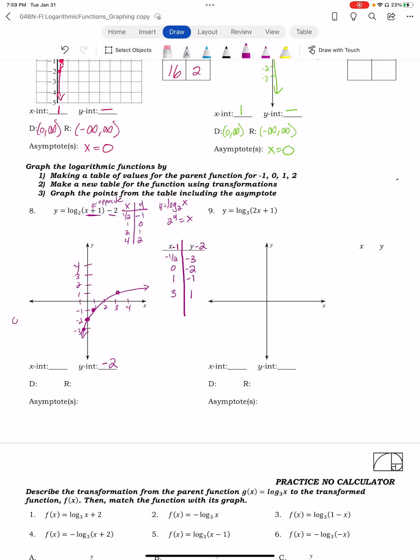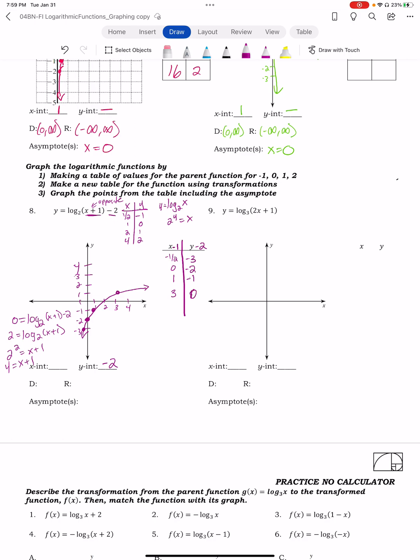But this would be 0 is equal to log base 2 of x plus 1, minus 2. I'd add 2 to each side. 2 is equal to log base 2 of x plus 1. And then we could rewrite this as 2 to the 2 is equal to x plus 1. 4 is equal to x plus 1.